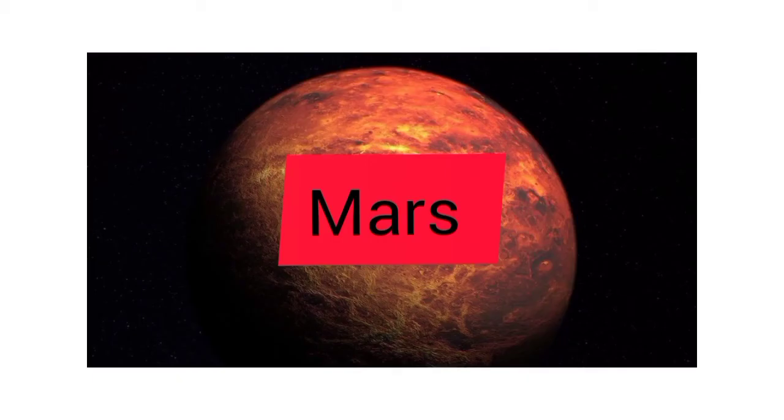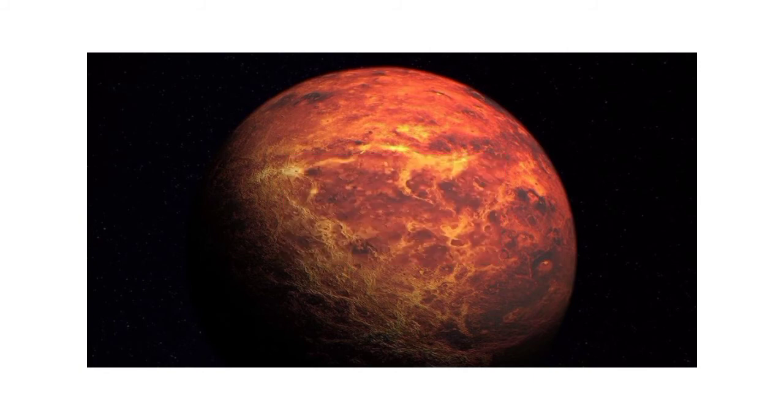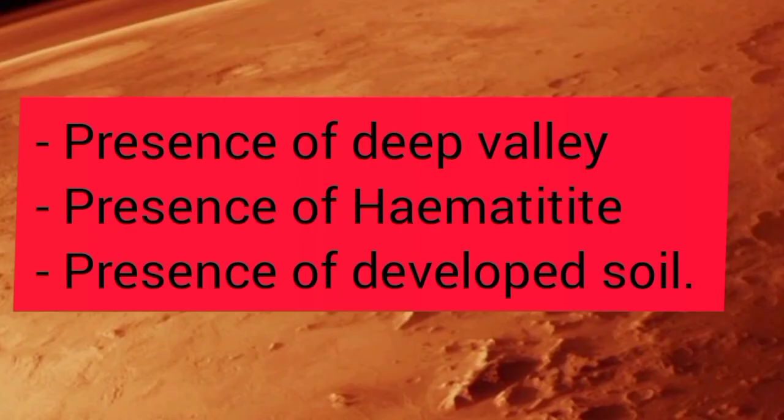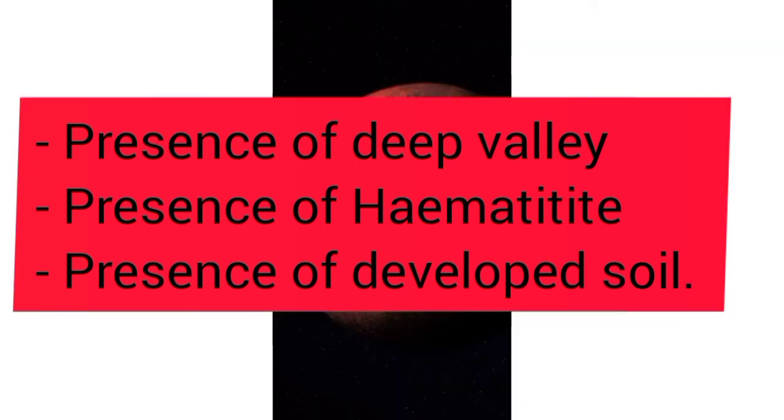Okay, now we'll discuss the fourth planet of the solar system, and that is Mars. Mars is the fourth planet of the solar system, and it is a dense planet. It is smaller than Earth in size. Mars is also known as the red planet, and the atmosphere of Mars is mainly carbon dioxide. Some of the features of Mars that indicate that there was at some time water on Mars is the presence of valleys on Mars. The presence of valleys indicates that there was at some time water present on Mars.